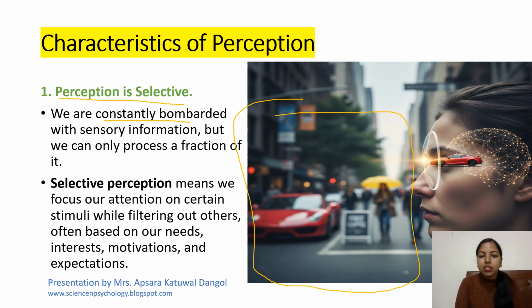So selective perception means we focus our attention on certain things, certain stimuli, while filtering out others, often based on our needs, interests, motivation, and expectations. So, number one characteristic is perception is selective.